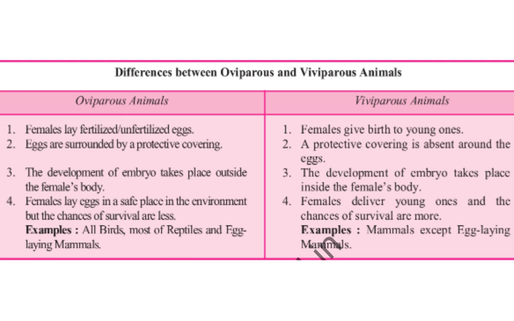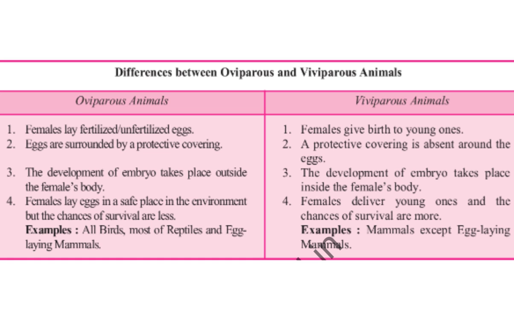In this regard, the animals are categorized into three categories: oviparous, viviparous, and ovoviviparous. In this slide, we are seeing the difference between oviparous and viviparous animals. Oviparous animals are those in which the female lays fertilized or unfertilized eggs, and viviparous animals are those in which females give birth to young ones. In oviparous animals, females lay eggs in a safe place in the environment, but chances of survival are less. This is seen in all birds, most reptiles and egg-laying mammals. In viviparous mammals, except egg-laying mammals, females deliver young ones, and the chances of survival are more.